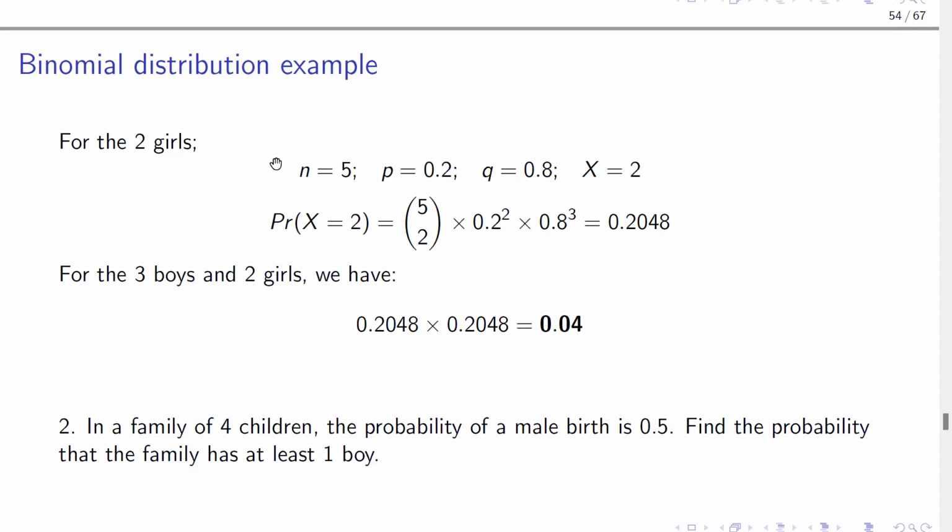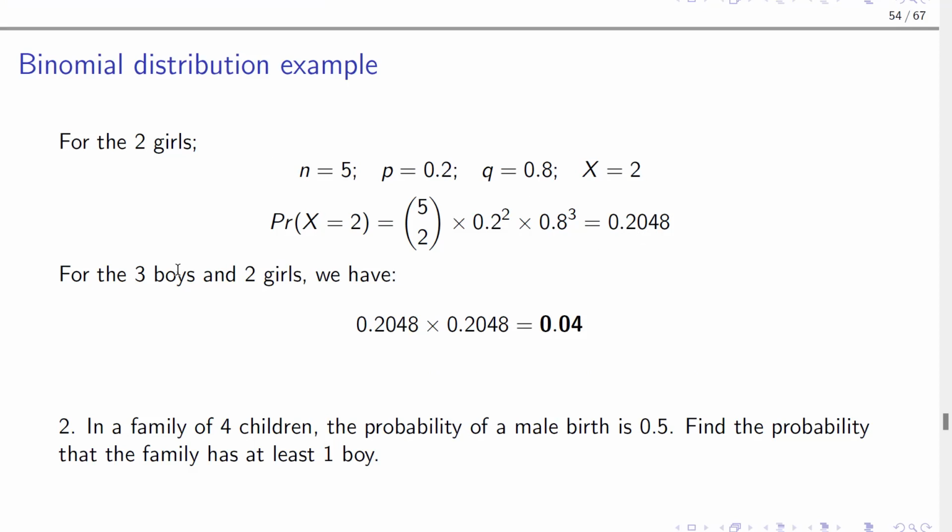Now for the 2 girls, in this case, our x now represents the outcome of getting a girl. So the success for us is getting a girl. Okay. So our p now is going to be 0.2, and then q is 0.8, and x equals 2, n is 5. So once you want to find the probability that x equals 2, you just fix everything inside your formula and then you get your value.